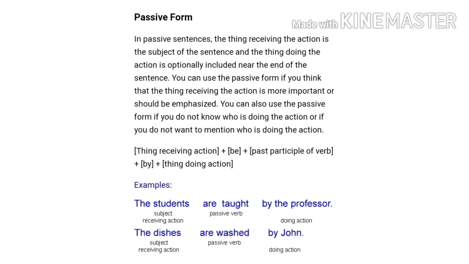Let's see another example. The dishes are washed by John. Here the dishes is the object, means the receiver of the action, and washed is the passive verb. Are is the form of be and washed is the past participle of the verb plus by, and John is the subject, the doer of the action.